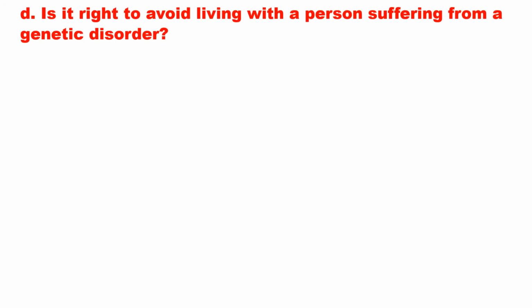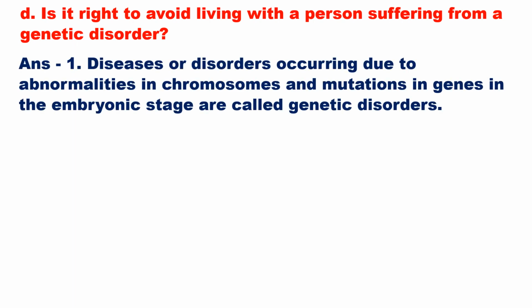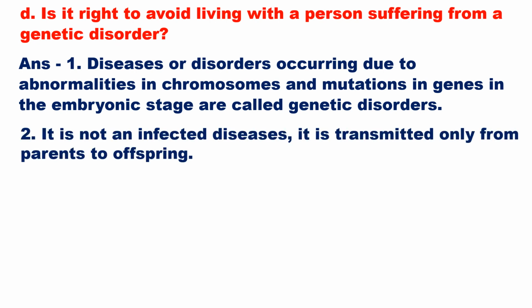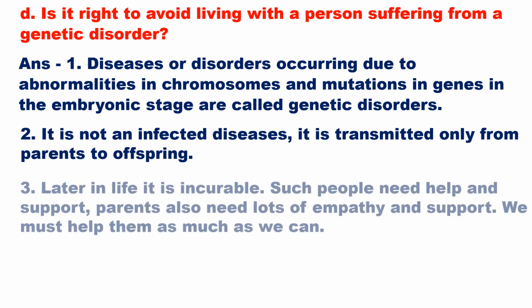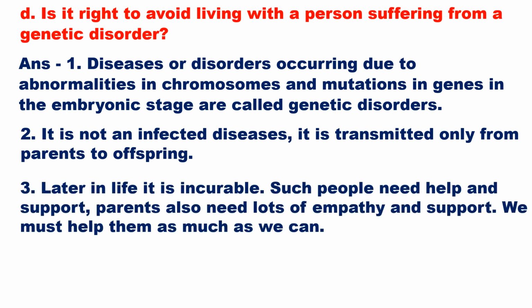Is it right to avoid living with a person suffering from a genetic disorder? Answer. Diseases or disorders occurring due to abnormalities in chromosomes and mutations in genes in the embryonic stage are called genetic disorders. It is not an infectious disease. It is transmitted only from parents to offspring. Later in life, it is incurable.